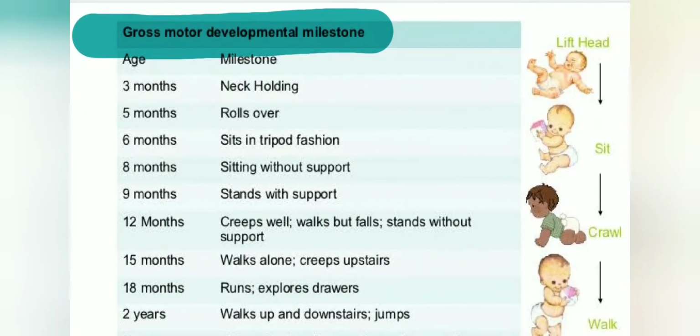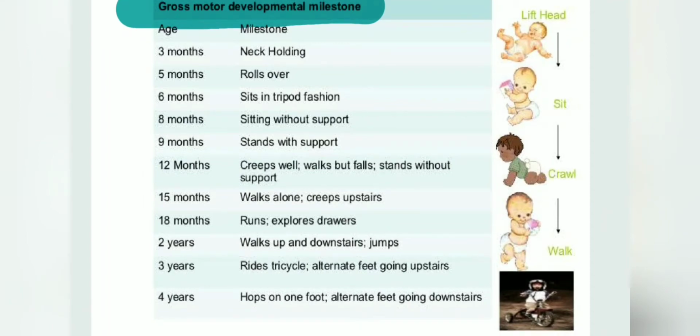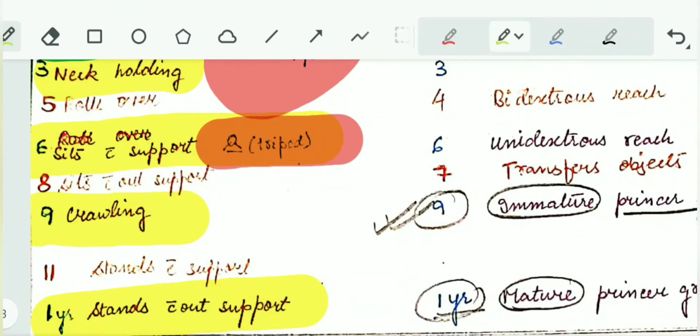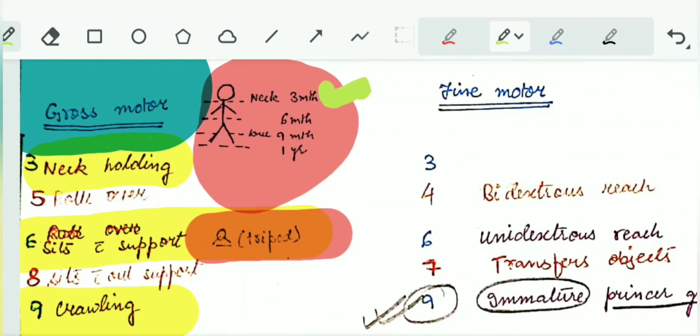So first see the gross motor developmental milestones. This is the total chart which we have to memorize. Now let's see the gross motor milestones, first for 3 months, 6 months, 9 months and 12 months or 1 year. At 3 months, that is neck holding. Neck holding appears at 3 months.